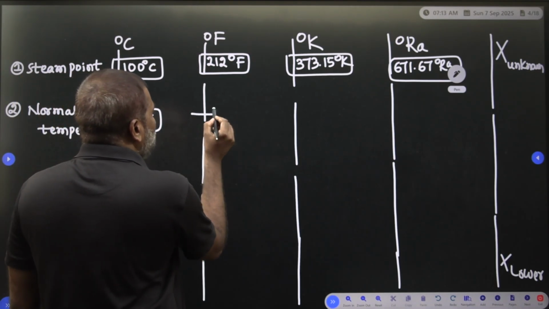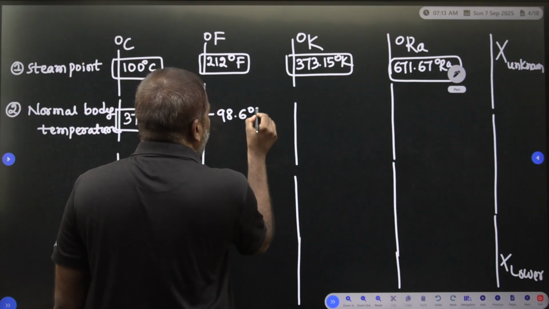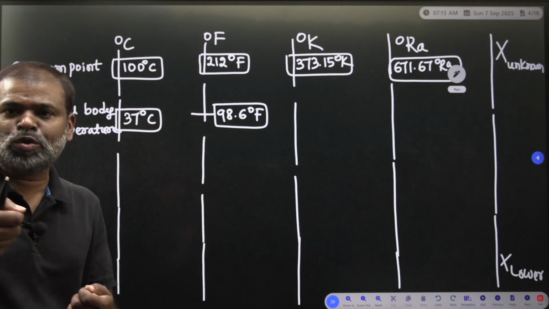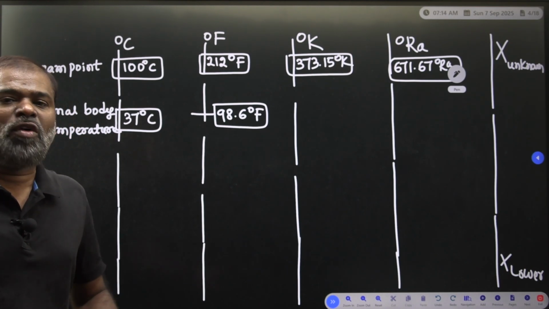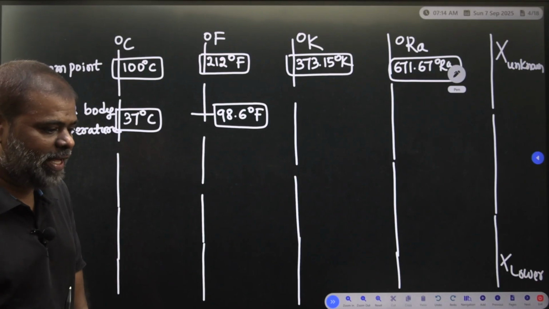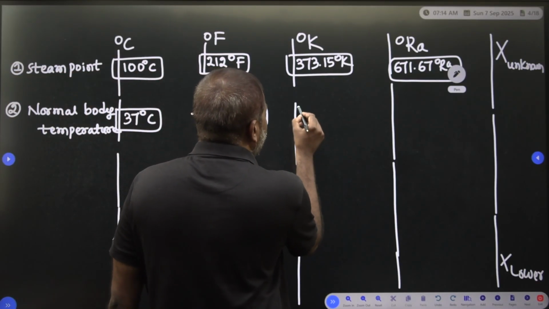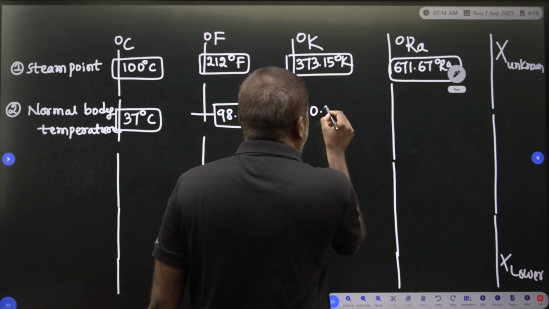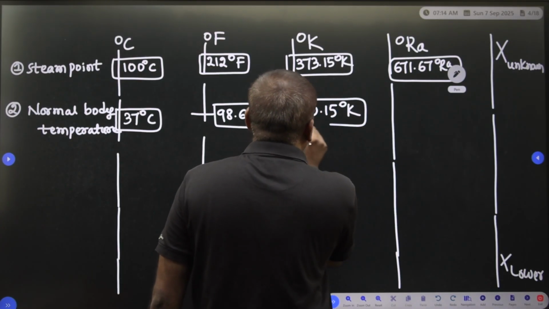In terms of Fahrenheit, 98.6 degree Fahrenheit is the normal body temperature. The thermometer is indicated in degree Fahrenheit only. In degree Kelvin, it comes to 310.15 degree Kelvin.